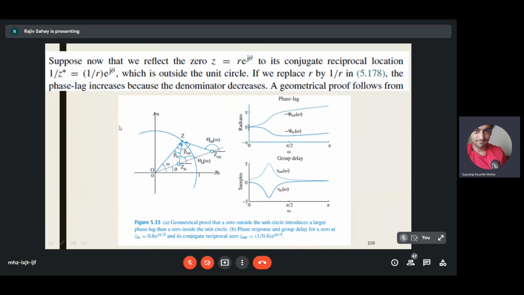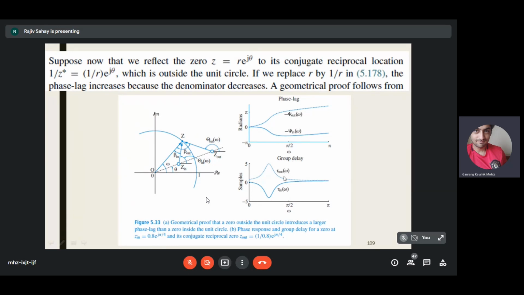We already saw in the previous classes that when you have a 0 outside the unit circle, it causes an increase in phase lag. So in the plot of phase lag versus frequency, we are plotting minus psi omega, that is the negative of the unwrapped phase. The dotted line is for the case where the 0 is outside the unit circle, and the solid line is for the case when the 0 is inside the unit circle. So you see the phase lag is definitely lower as compared to the dotted line.